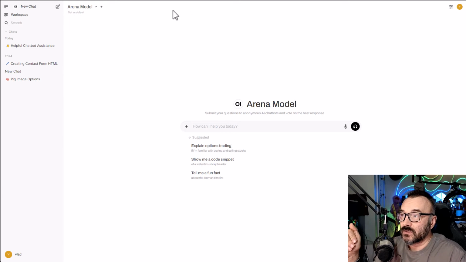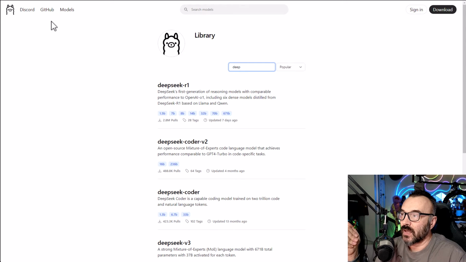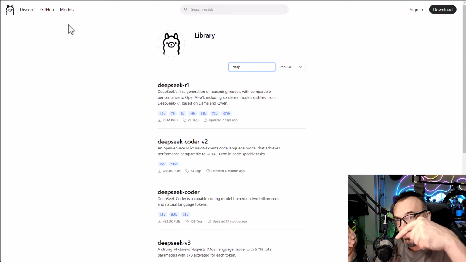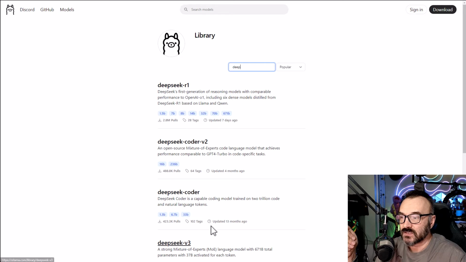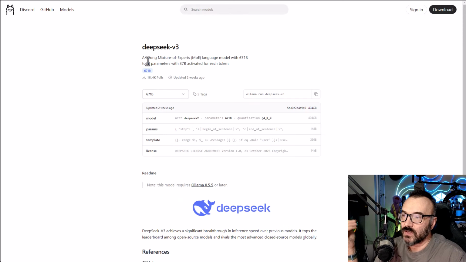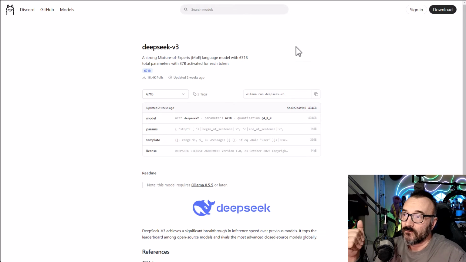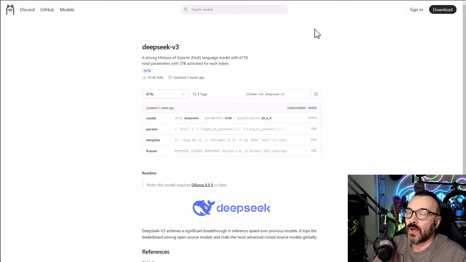To install models, if we look at the Ollama library, going to the models, links down below, you'll see a lot of models here, and you can just search for them. And the first ones, you probably say, hey, you know what? Right here, if I click on version 3, I can run this. I will say in my case, it was downloading models, but those models weren't visible for me in the UI, but I want to use this web UI. For this, we need to do a couple more things.